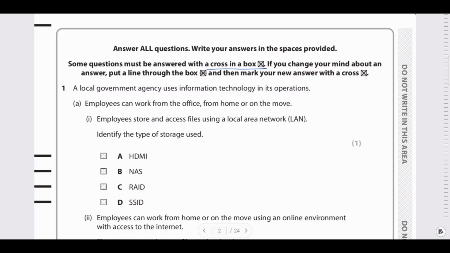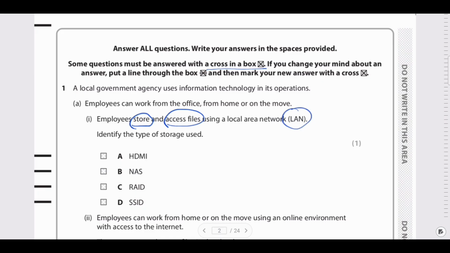A local government agency uses information technology in its operations. Employees can work from the office, from home, or on the move. Employees store and access files using a local area network, LAN. Identify the type of storage used. These are the options given, A, B, C, D, and you have to pick one. The keywords to focus on here are store, and access files in the presence of LAN.